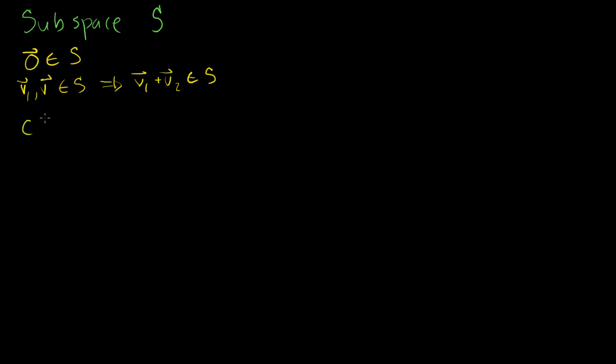So if c is a real number, just a scalar, and v1 is a member of my subspace, then if I multiply that arbitrary real number times v1, I'm going to get another member of the subspace.